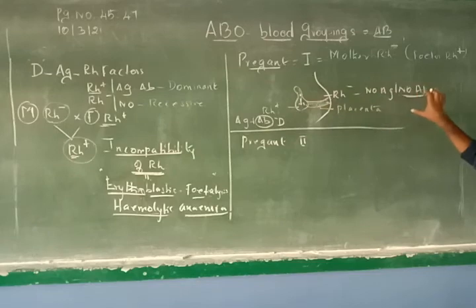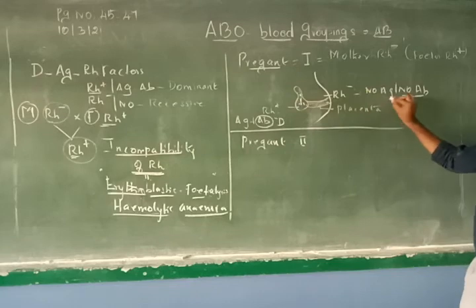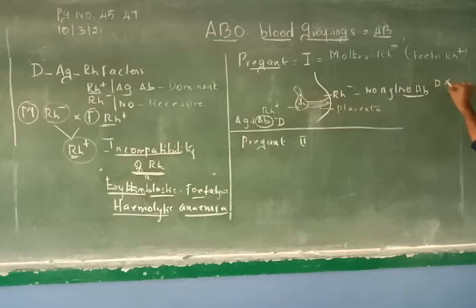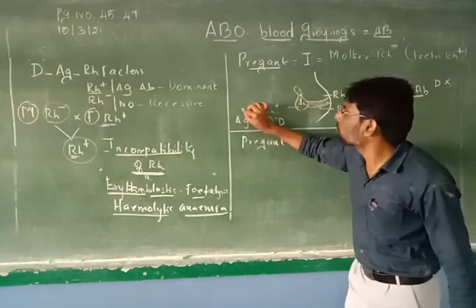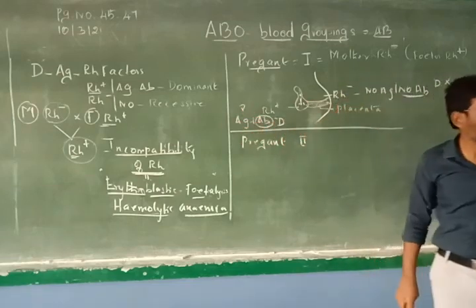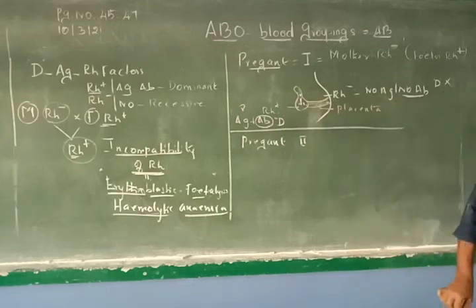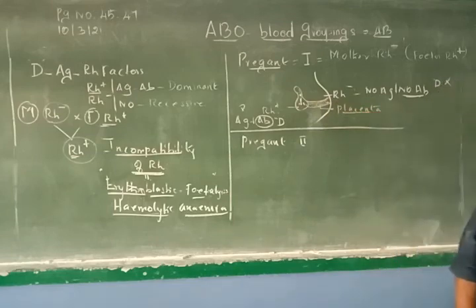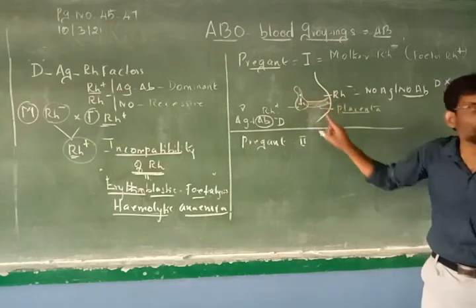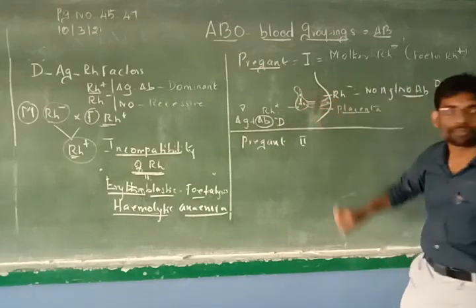This situation, you are clear? Mother is pregnant for the first time. Mother is Rh negative. In her blood, no antigen, no antibody, that is, D is absent. Fetus Rh positive, he will have antigen D, antibody D. Okay, we are not going to worry about the antigen, we are going to worry about the antibodies. Right. So both are connected by the placenta. Till the time of delivery, there is no mixing of the blood. At the time of delivery, the placenta is removed.